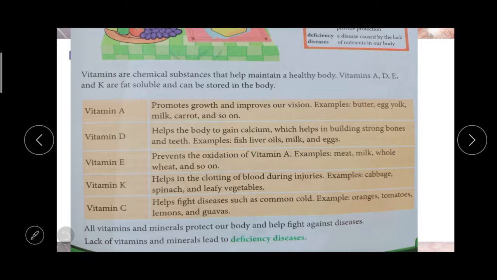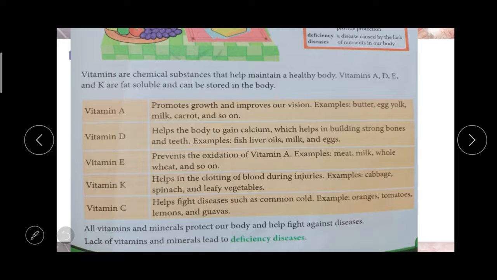Then vitamin D. What's the use of vitamin D? It helps the body to gain calcium. Calcium is essential for our bones and teeth, right? So what are the foods that contain vitamin D? Fish liver oil, milk and eggs.